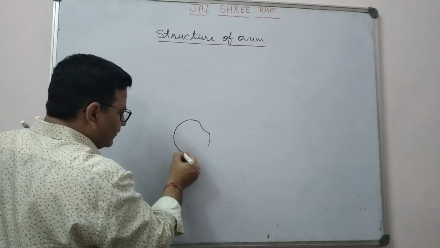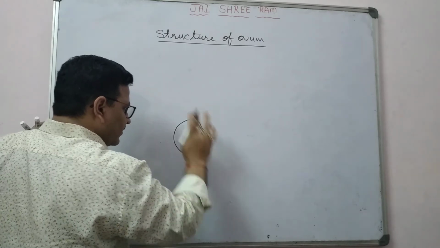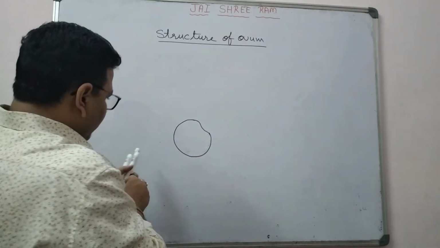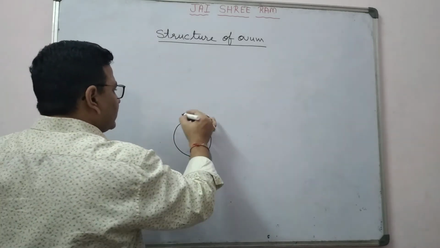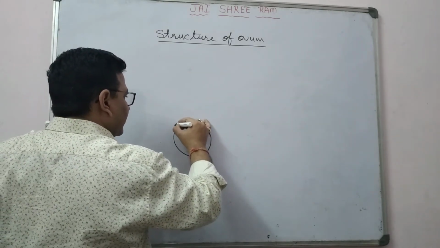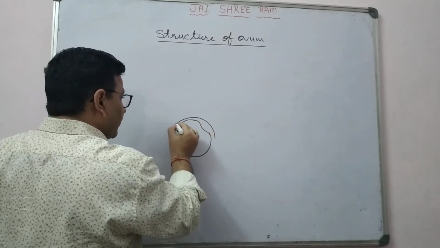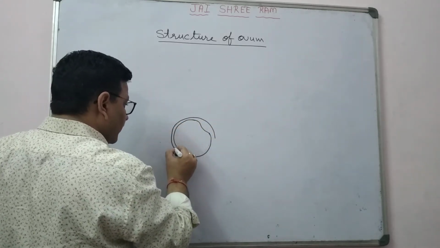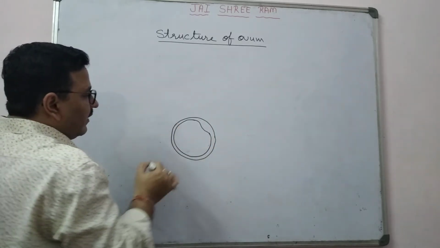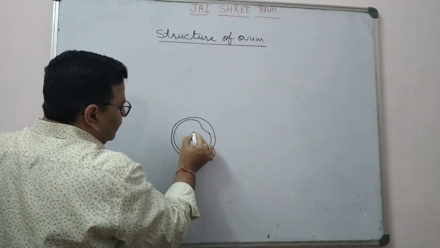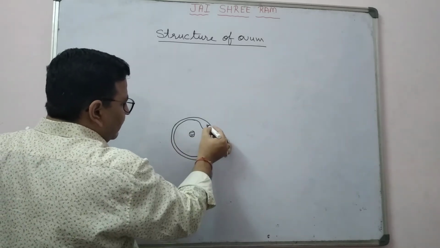ध्यान से इसको देखेंगे, इसमें कुछ नहीं रखा है. सबसे पहले first of all you have to draw one structure, in this way. You know there is one large nucleus in the center, right?